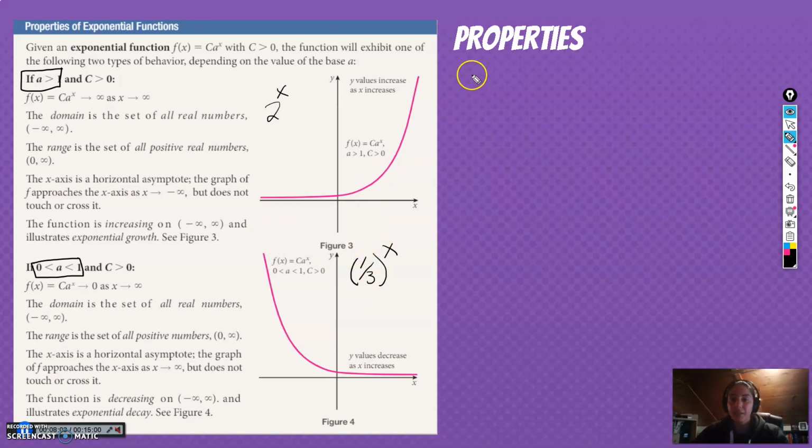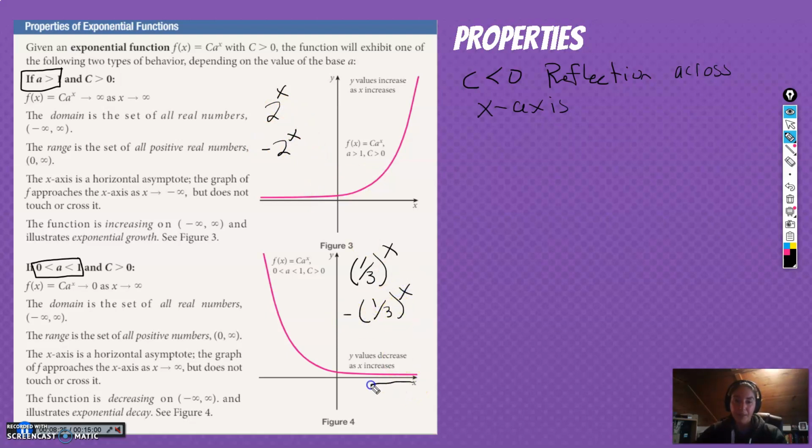And the other thing then is, what about if c is less than 0? These are reflections across the x-axis. So that's the difference between 2 to the x and negative 2 to the x. It's the difference between 1/3 to the x and negative 1/3 to the x. That would look like this. That would look like this. They're just mirrors of each other.